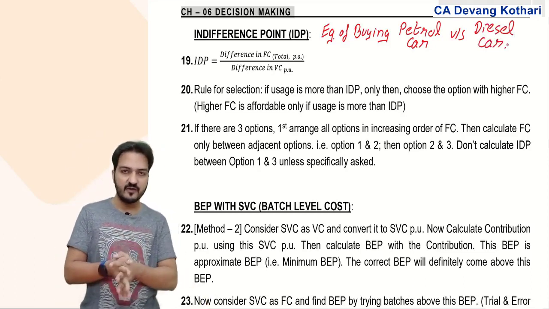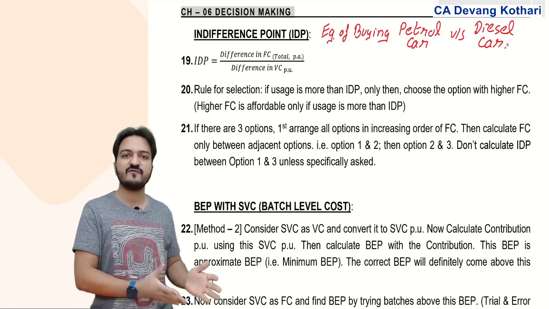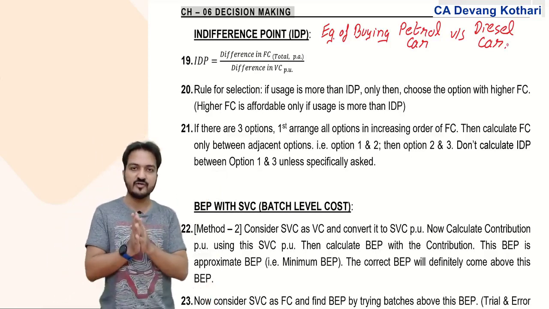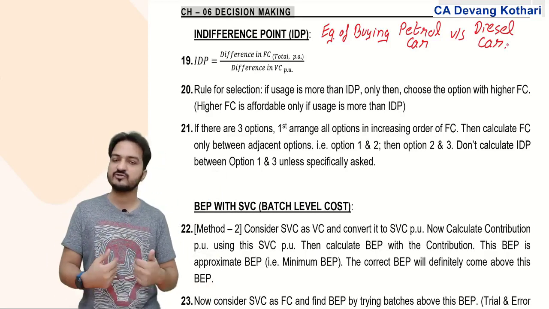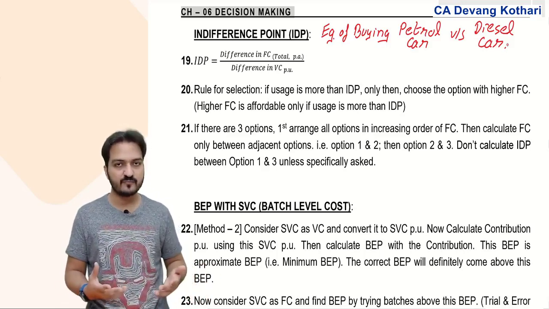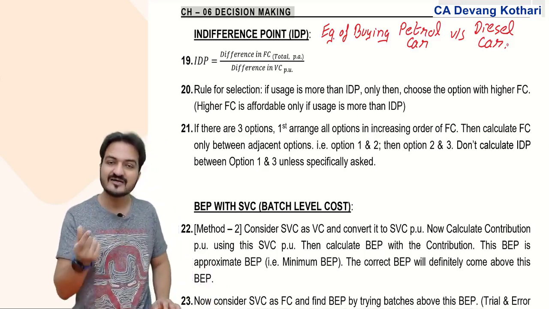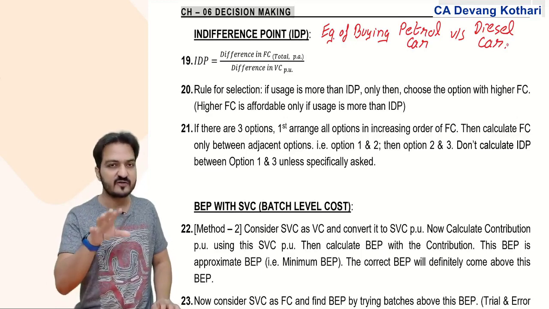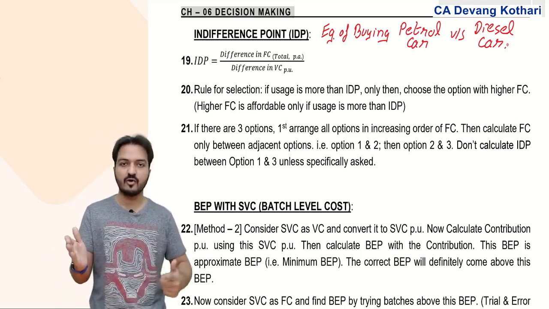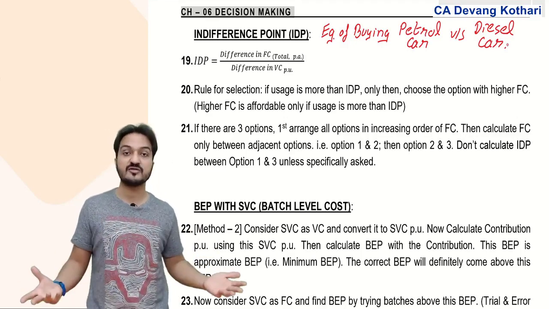And in that example, we learned that in case of one option, your fixed cost will be more. In case of the other option, your variable cost might be more. Like in case of petrol car, diesel car, if I choose a diesel car, then my annual fixed cost will be more. Maintenance is more, cost of the car itself is more, depreciation is more. But if I choose diesel car, then my variable cost per unit will be less. So with respect to fixed cost, petrol car is better. With respect to variable cost, running cost, diesel car is better. Well, in such case, how to decide which car is overall better?